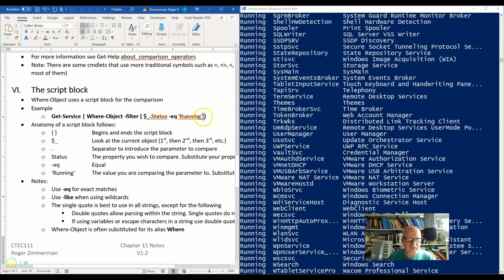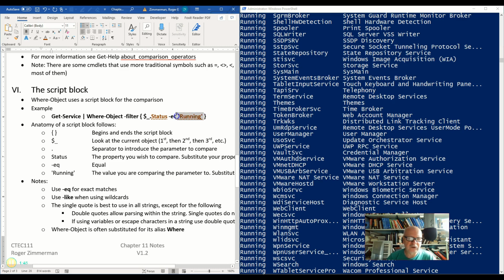I said that I would talk about this single quote here. You would use single quotes in most cases. When you want an exact match, use a single quote. You would use double quotes if you want to put, say, a variable or what we call an escape character, like a new line character. I'm not going to get into those right now, but trust me, we have such things.